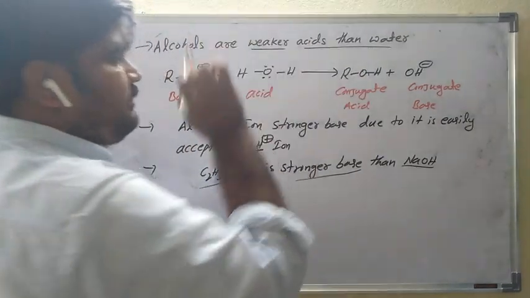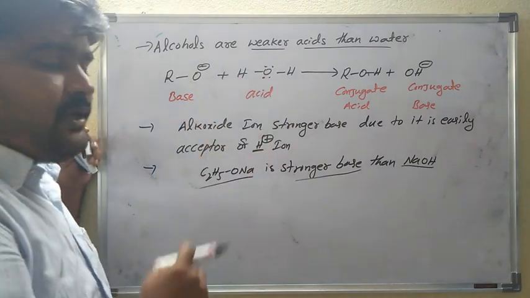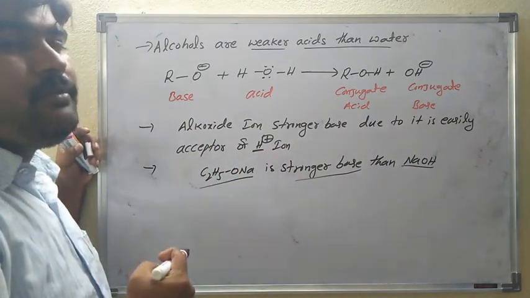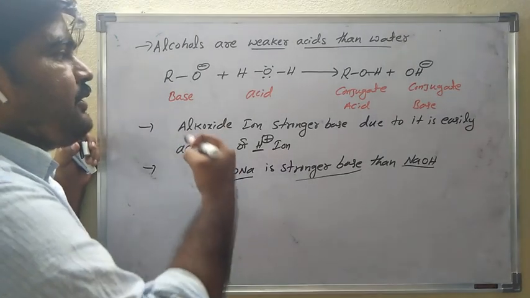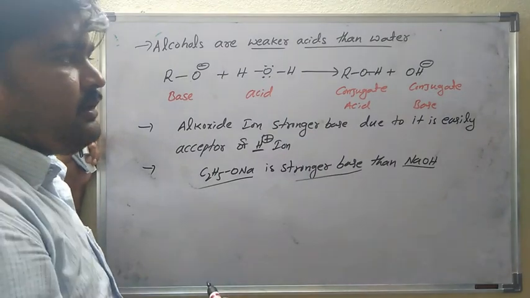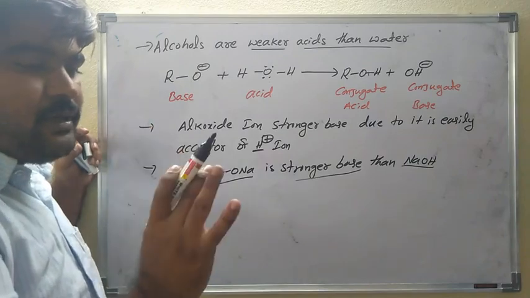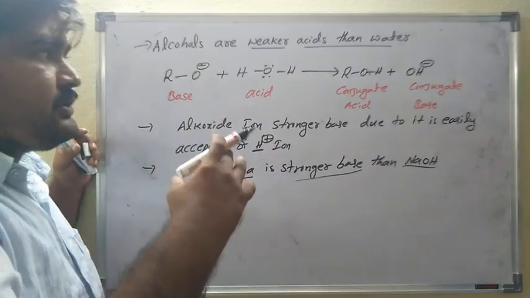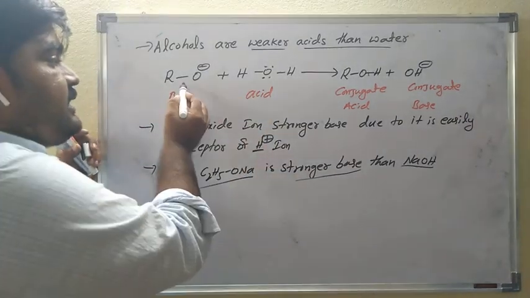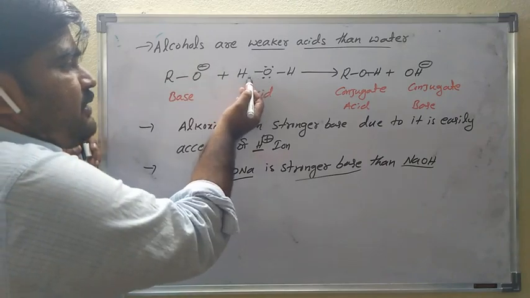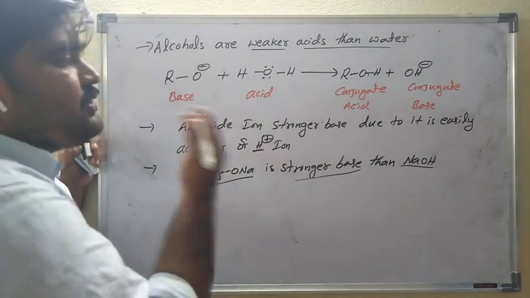Water is a stronger acid than alcohols. Very, very important. The alkoxide ion is a stronger base than the hydroxide ion, because the alkoxide ion easily accepts the proton. And water is a stronger acid than alcohols. Why? Because in the above reaction, water donates the H+ ion to the alkoxide ion. The alkoxide ion accepts the proton from water molecules, and that's why it becomes an alcohol. That's why the alkoxide ion is the stronger base.